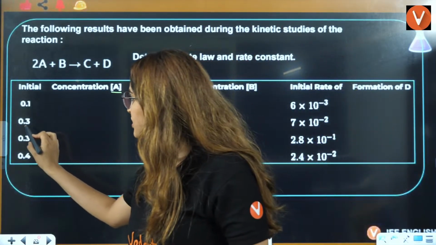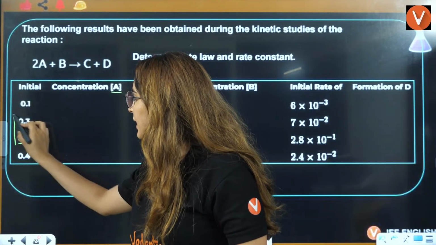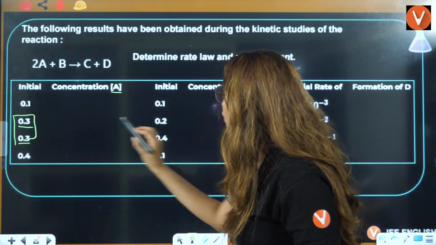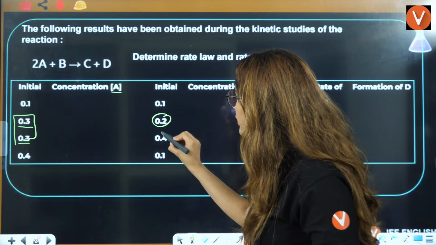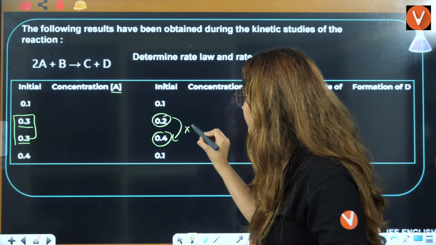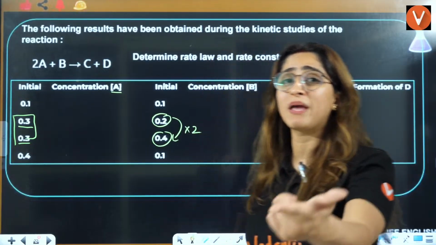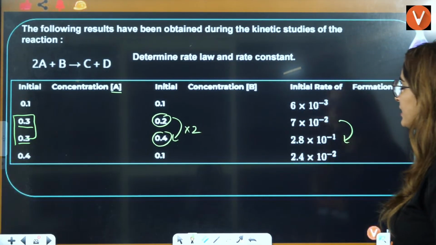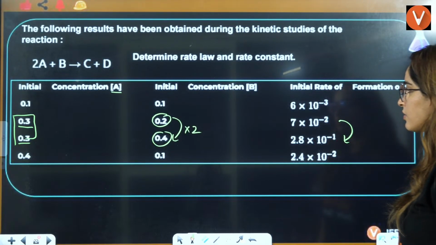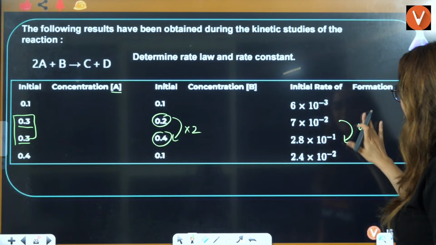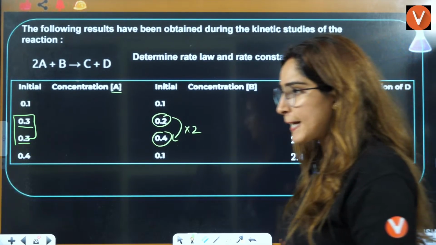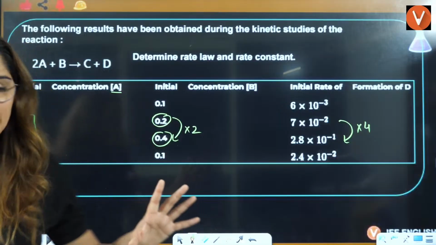A is constant here and here. Then this is 0.2, this is 0.4, multiplied by 2, so concentration of B is increasing 2 times. Rate is increasing how many times? 7 to 28, that is 4 times. Is that clear to everybody?